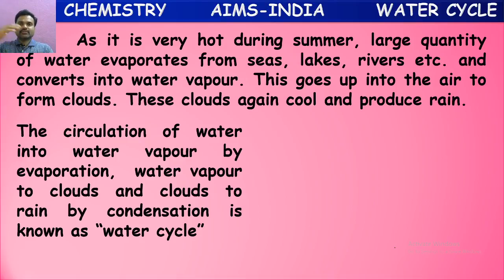So water is circulating from one form to another by seasonal conditions and changes in temperature caused by sunlight. This is the continuous circulation of water from one form to another: first evaporation, then condensation. These continuous changes in nature are called the water cycle.